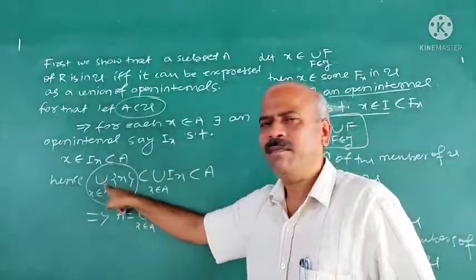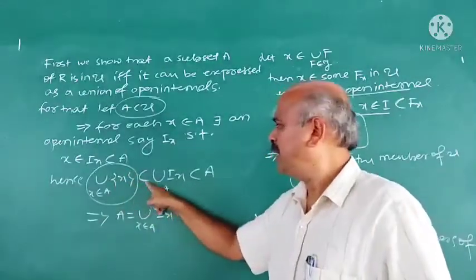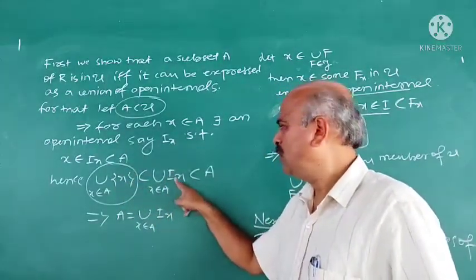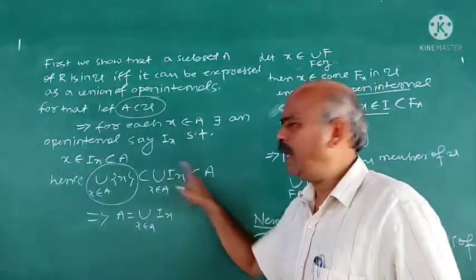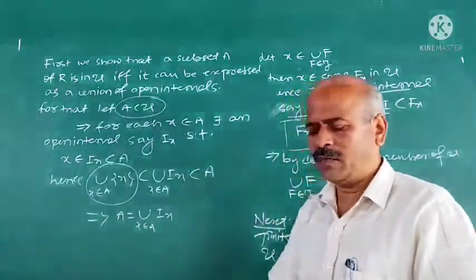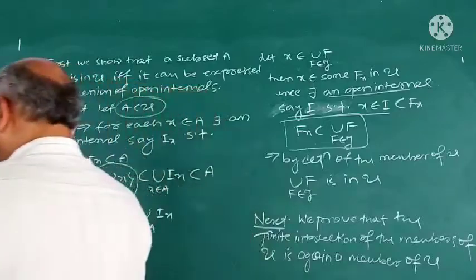It is nothing but A. Therefore, A is contained in union of Ix, and union of Ix is contained in A. That implies A is the union of Ix, x belongs to A.